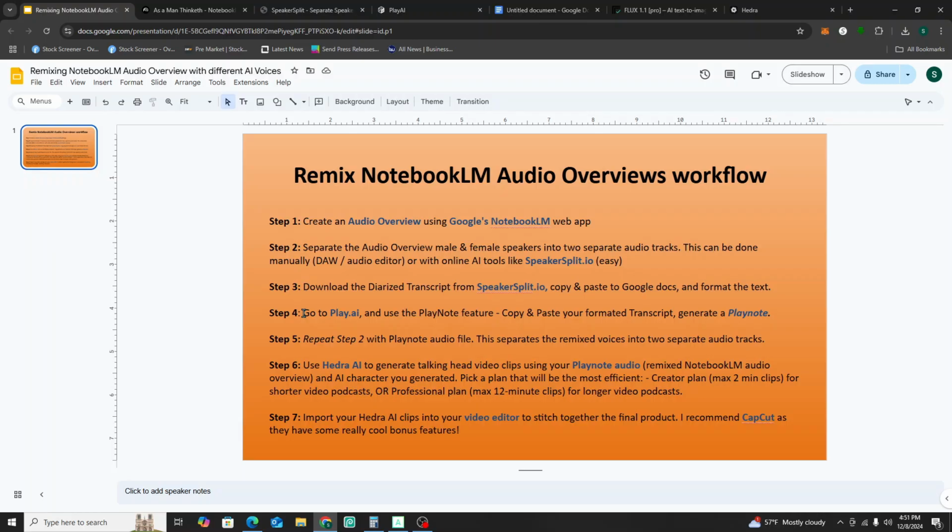One definitely sounds like NotebookLM, and people that are familiar with NotebookLM will identify those voices and say, yeah, that's NotebookLM. The other version, Playnote, even though the original transcript came from NotebookLM, sounds totally different. You wouldn't even know that it came from NotebookLM. And that's just by the power of changing the voice actors.